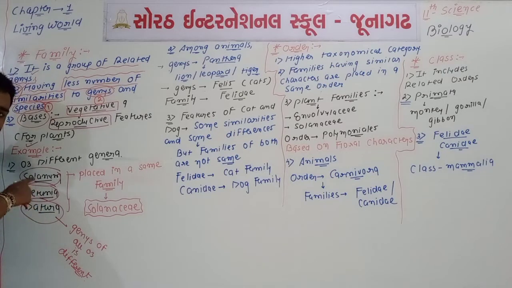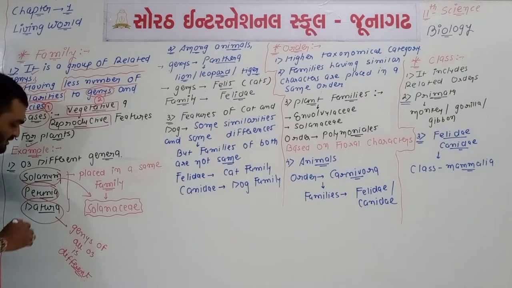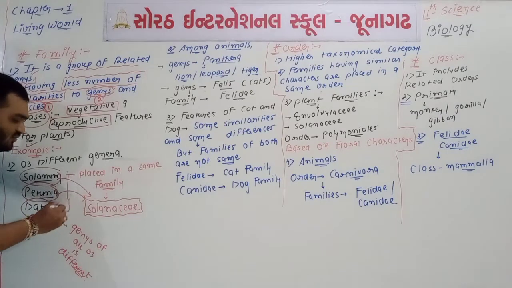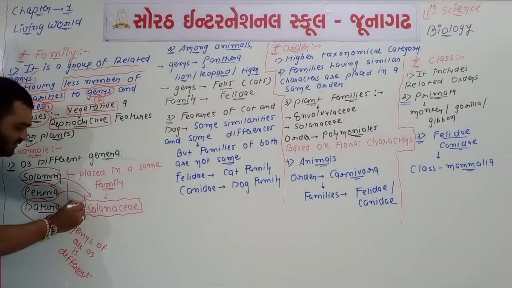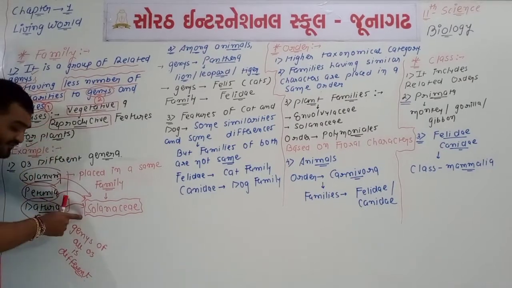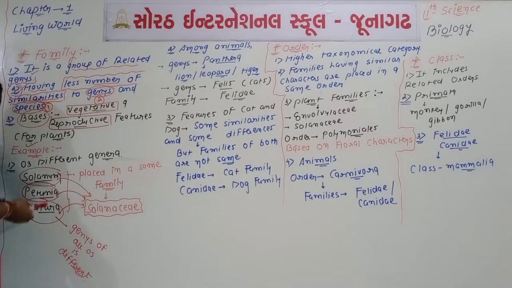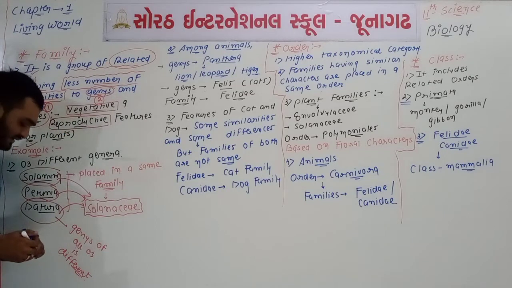But if we talk about the family of this genus, then Solanum is put in a family which is known as Solanaceae. Petunia genus is put under the family known as Solanaceae, and genus Datura is put under the family known as Solanaceae. This means that for three different genera, the family will be the same. One family has different genera, but all these genera are related, connected to each other.